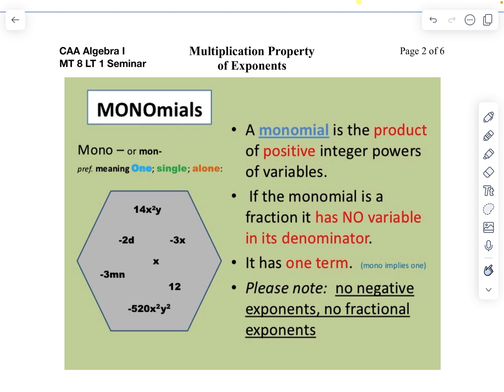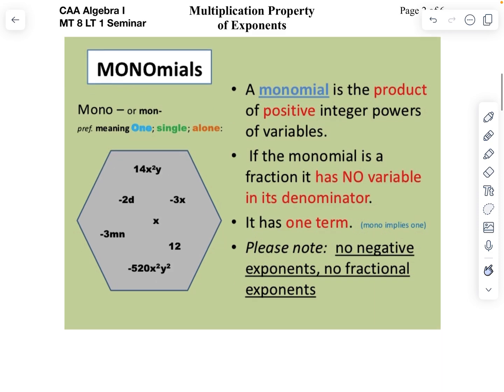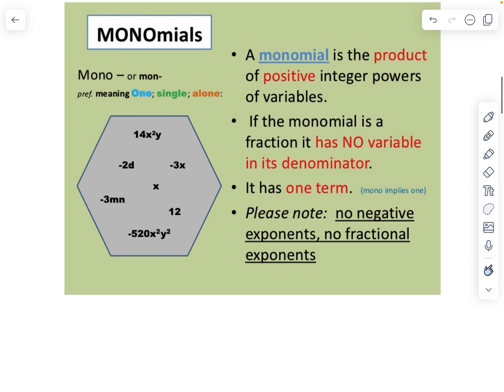Any kind of number, it could be positive, negative, or a fraction, and our exponents with variables are really simple. There are no negative exponents, no fractional exponents. Nothing weird with your variables.